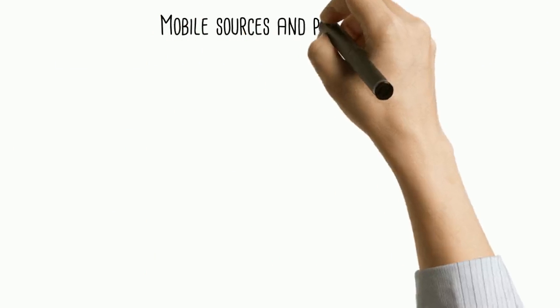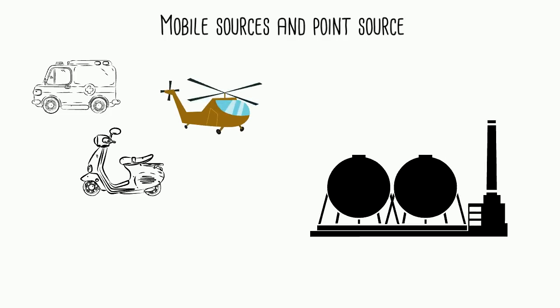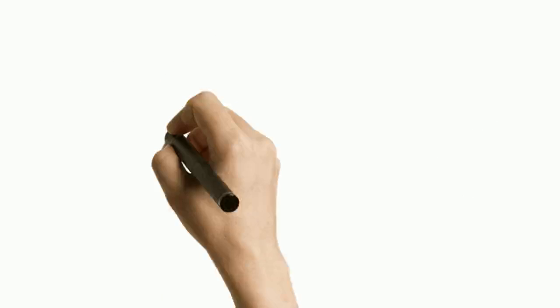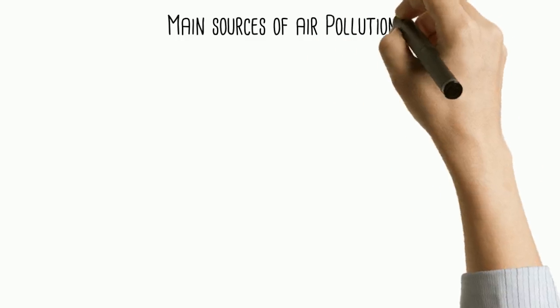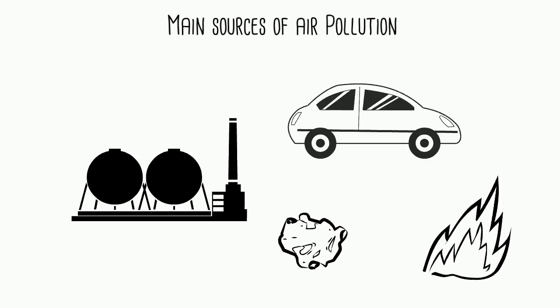Mobile sources are air pollution emitted by motor vehicles, airplanes, locomotives, etc. Point sources are defined as those that emit 10 tons per year of any other criteria pollutants or hazardous air pollutants from one stationary place. Examples being power plants. The main sources of air pollution include industrial sources, waste disposal, road transport, and natural sources.